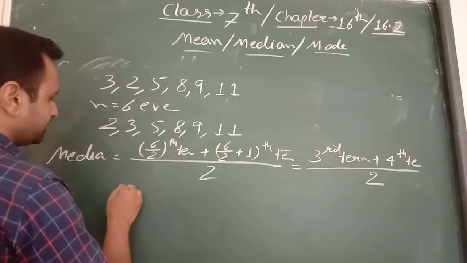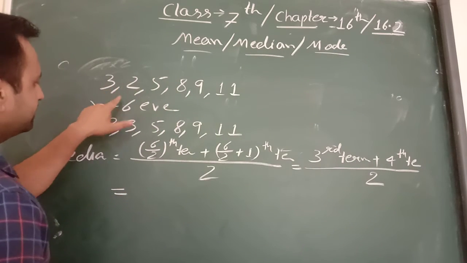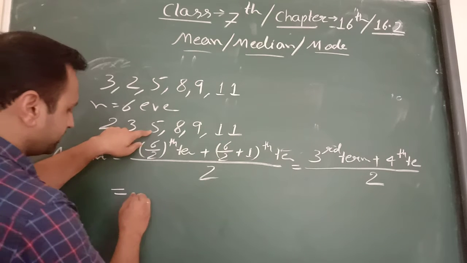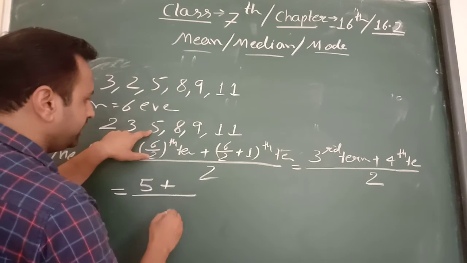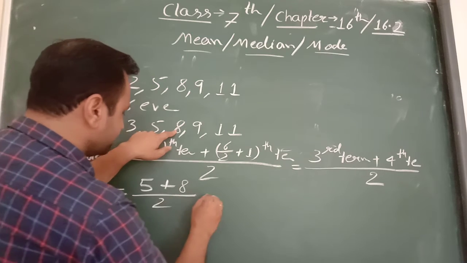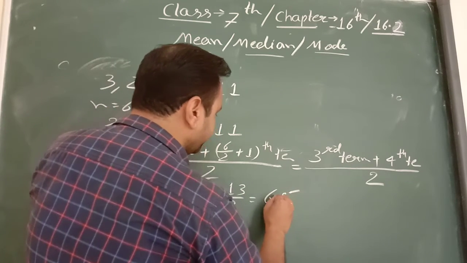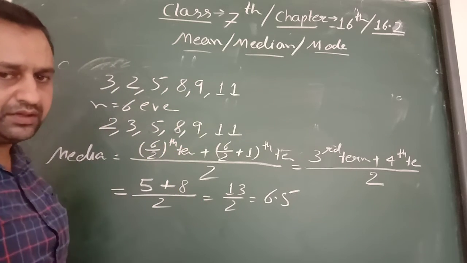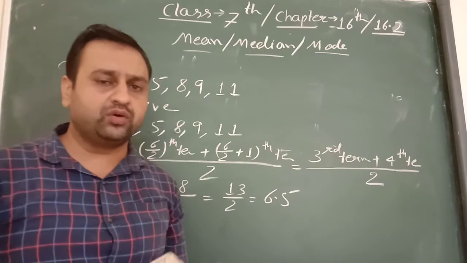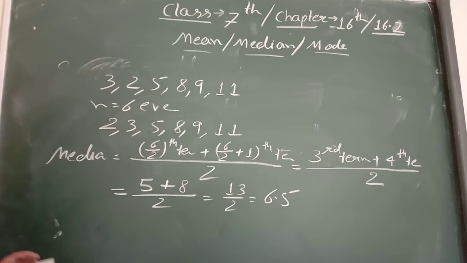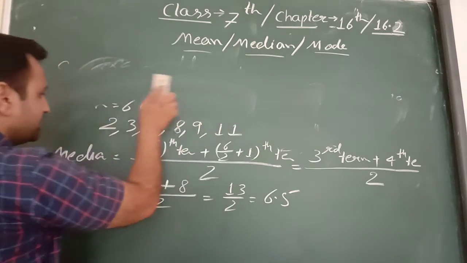Now what is the third term? First, second, third. The third term is 5 and the fourth term is 8. So 13 upon 2, the answer is 6.5. So this is the median. I again repeat, only the basics of this exercise are included in the midterm syllabus.